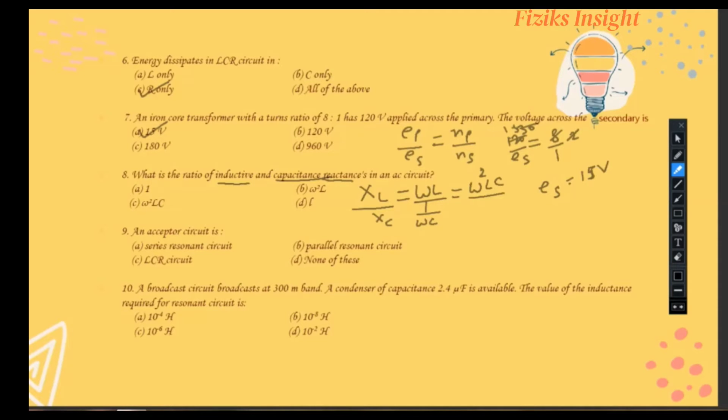So the correct option is C part. Sometimes some students make a silly mistake here: they try to substitute the value of omega, that is 2 pi frequency equal to 1 upon root LC. So automatically the value of omega square comes out to be 1 by LC, and they substitute the value of omega square as 1 by LC, and the ratio comes out to be 1. But this method is wrong, as this formula of frequency is only valid in the case of resonance. Here no resonance is written, thus option C is correct.